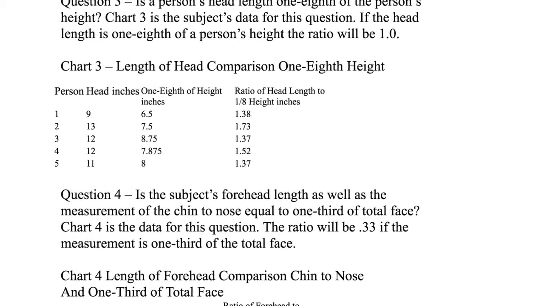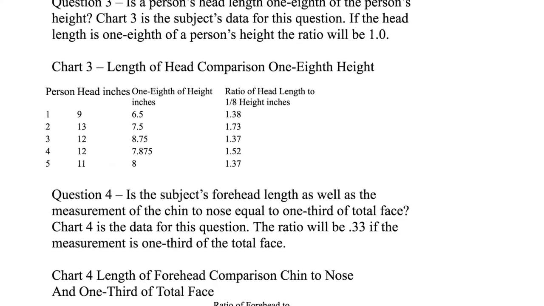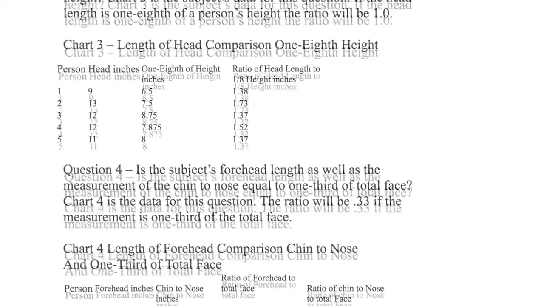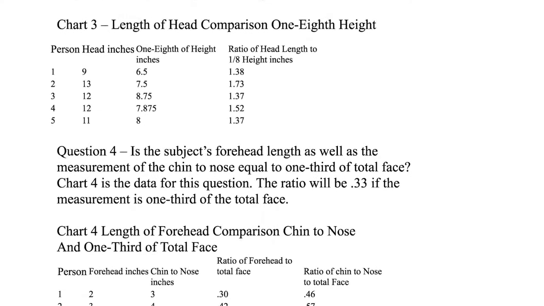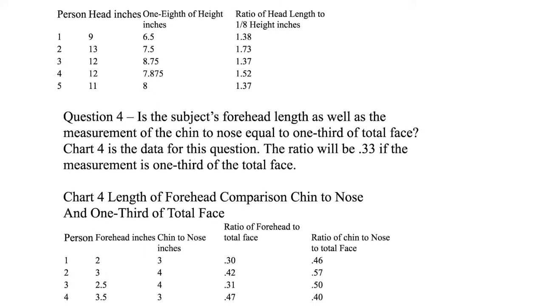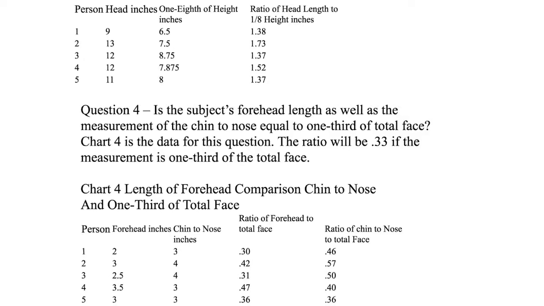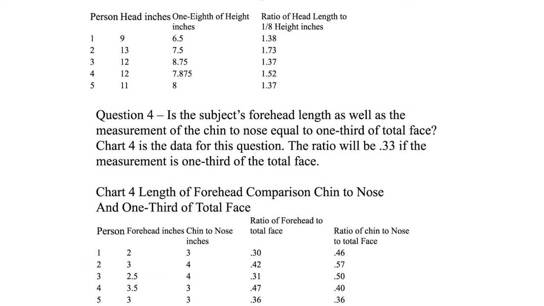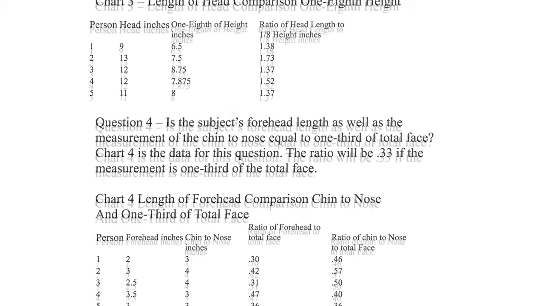Chart 3 shows the data for question 3. Just as the individuals in this study appeared to have longer faces than Vitruvius's man, they also have longer heads. All of the individuals are above the 1.0 ratio needed to establish Vitruvius's stated proportion. The experimenter's hypothesis is proven by the statistics in chart 3.